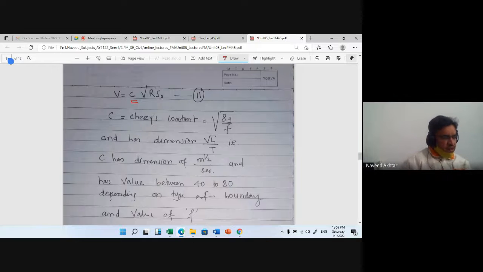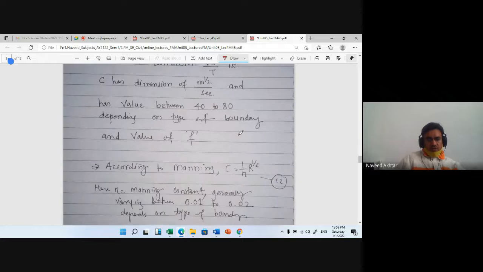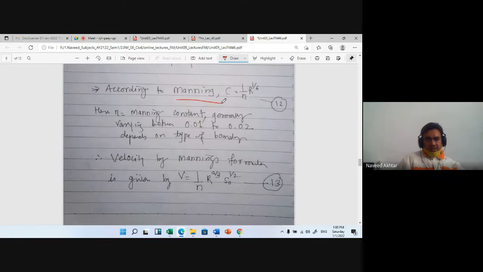So this is the Chezy's constant, and then according to Manning's equation, the value of C is 1 upon n R raised to power 1 by 6.